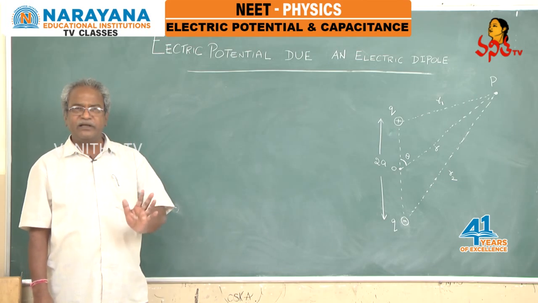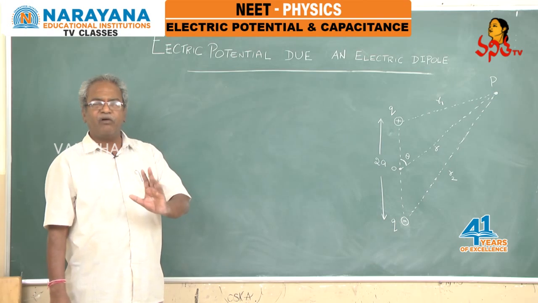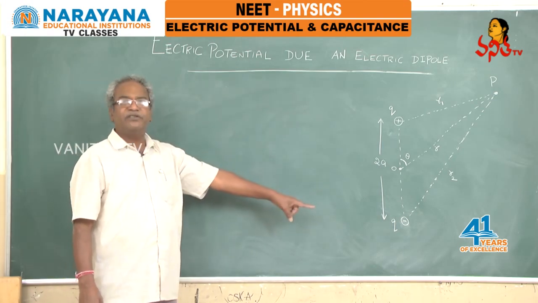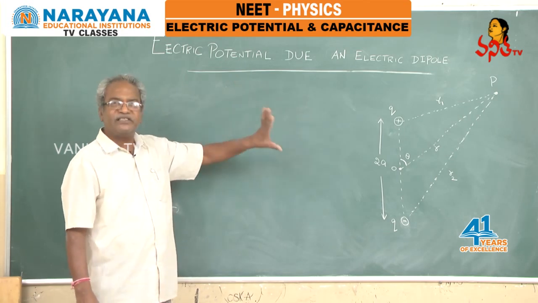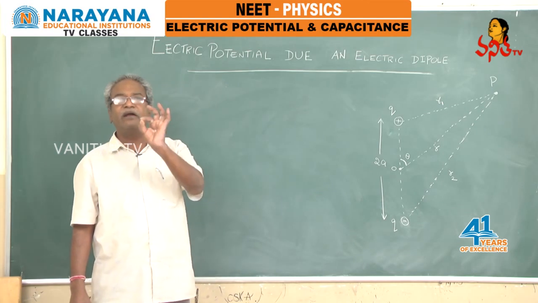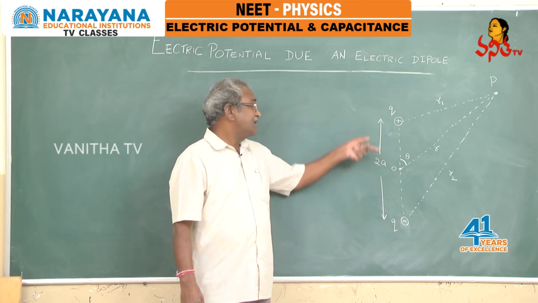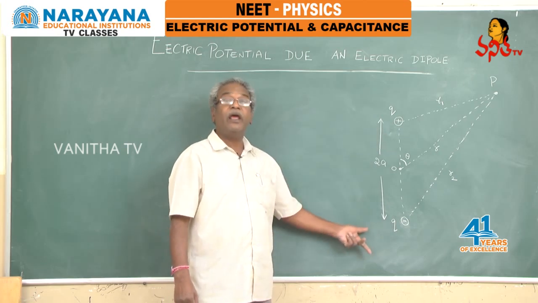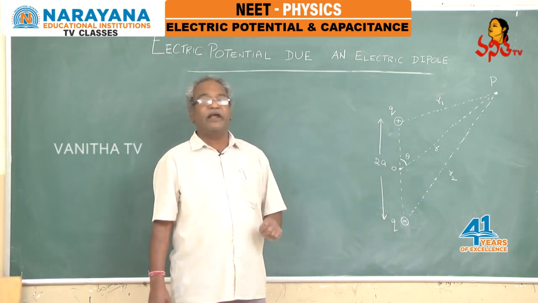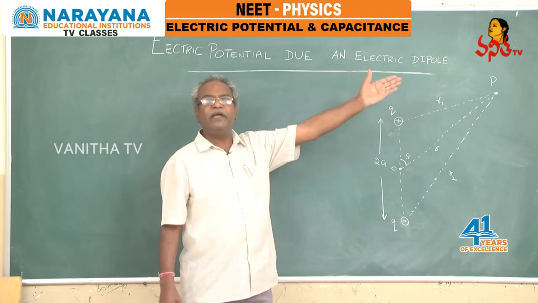Now let us consider an electric dipole, a combination of equal magnitudes of positive and negative charges with some separation between them, that pair of charges what we call an electric dipole, right? Plus q here, minus q here, with a separation of distance 2a between them. Because of this system of two dipole charges, what will be the electric potential at a general point P?